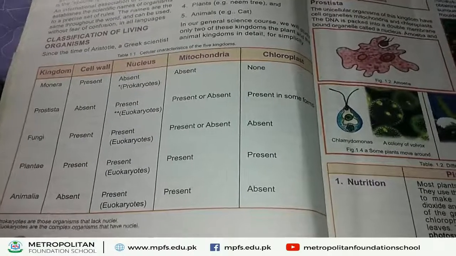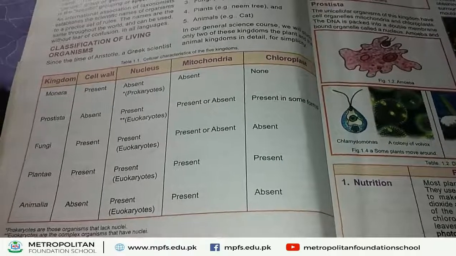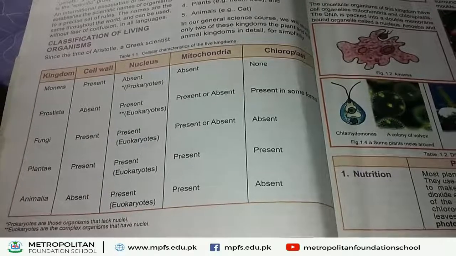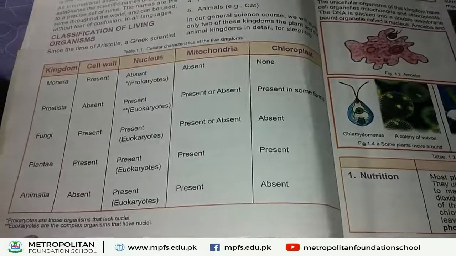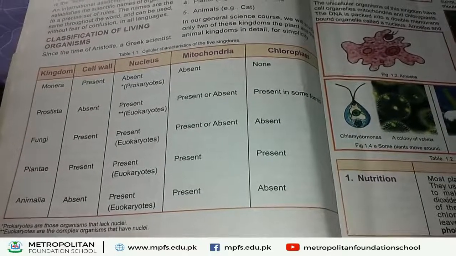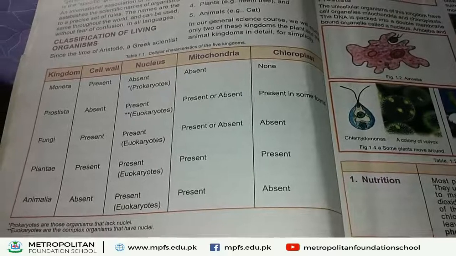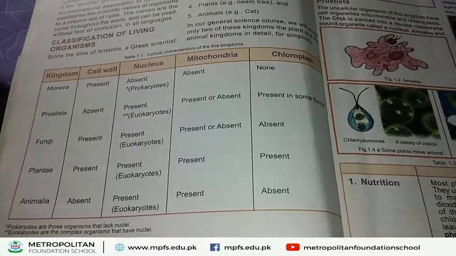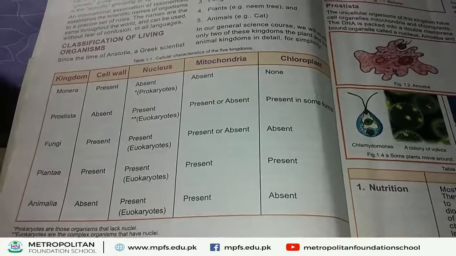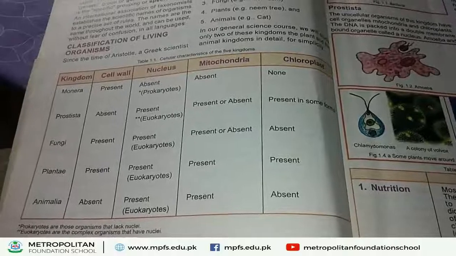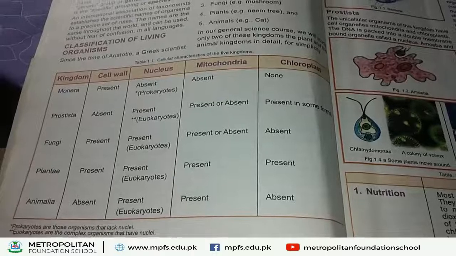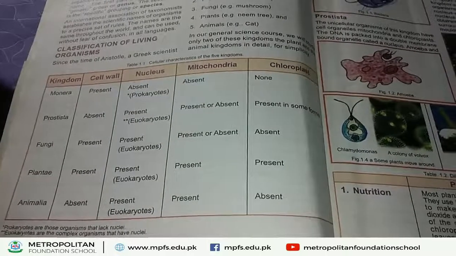And at the end of this table, two terminologies are defined. First one is prokaryotes and second one is eukaryotes. What are prokaryotes? Prokaryotes are those organisms that lack nuclei. Nuclei are absent in their bodies. They are called prokaryotes. And what are eukaryotes? Eukaryotes are complex organisms and they have nuclei.